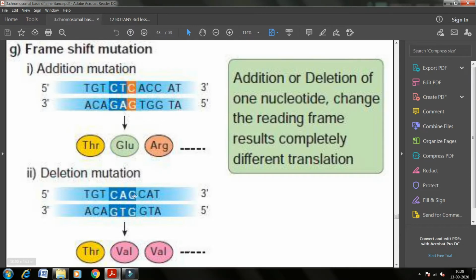Same thing happens when there is a particular nucleotide removed from the sequence. When the particular nucleotide is removed, also reading frame will be changed. As a result, a different translation takes place and different amino acids are produced.